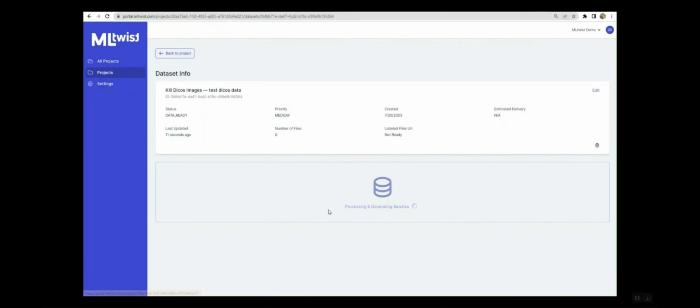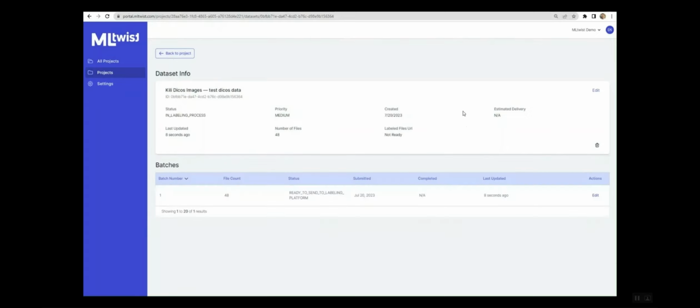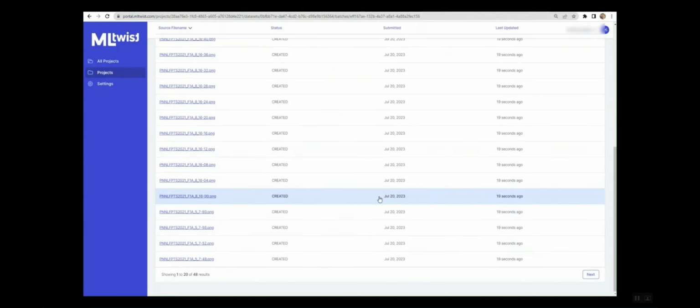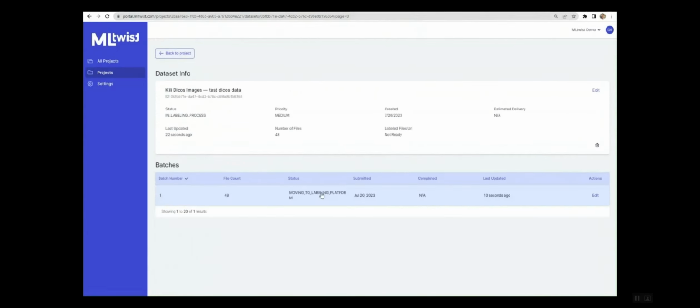Okay, back to the UI. You can now see that this data is in the MLtwist platform. We'll go through the platform preparing the data and leveraging our integrations to set it up in the target data labeling tool. From there, labeling experts can get to work without waiting for someone else to set it up. Notice that the data has also been batched up so it can be versioned and managed in ways that, while not native to typical ETL, make far more sense to manage from a data operations point of view.